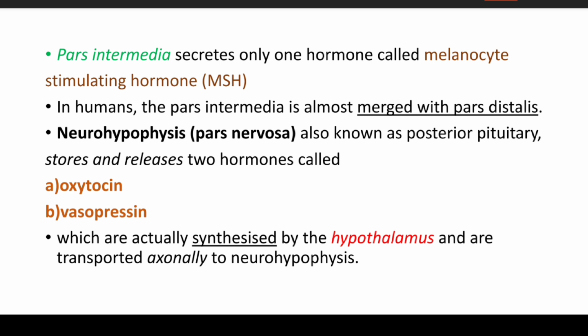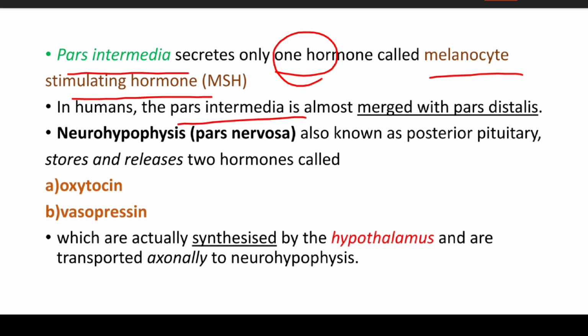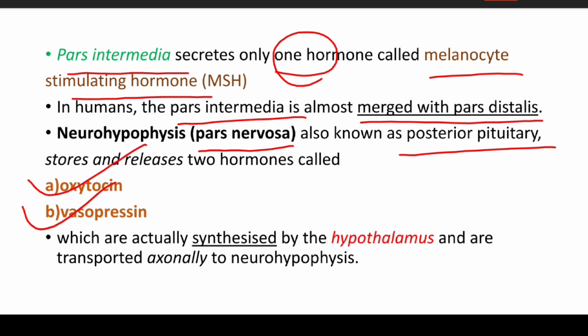The pars intermedia secretes only one hormone, melanocyte stimulating hormone. In humans, the pars intermedia is almost merged with the pars distalis. The neurohypophysis, called the pars nervosa and also known as the posterior pituitary, stores and releases two hormones, oxytocin and vasopressin, which is also known as antidiuretic hormone.